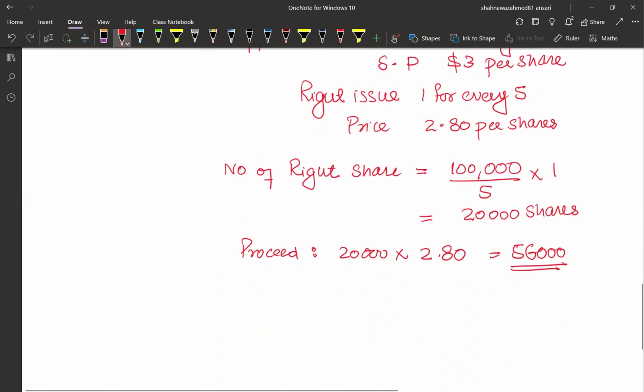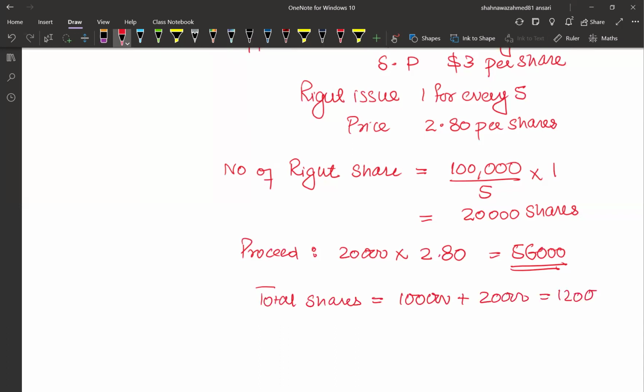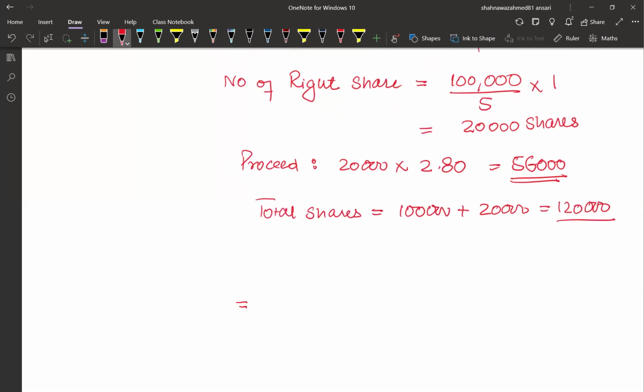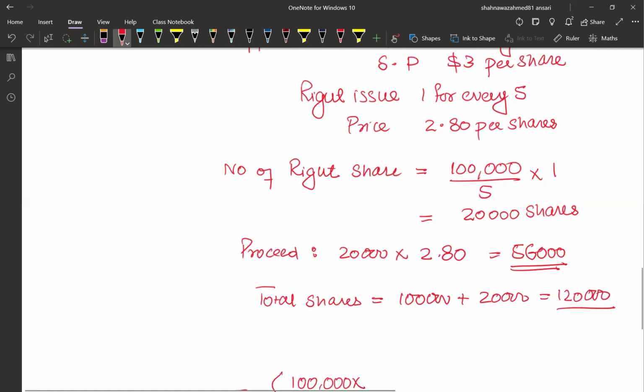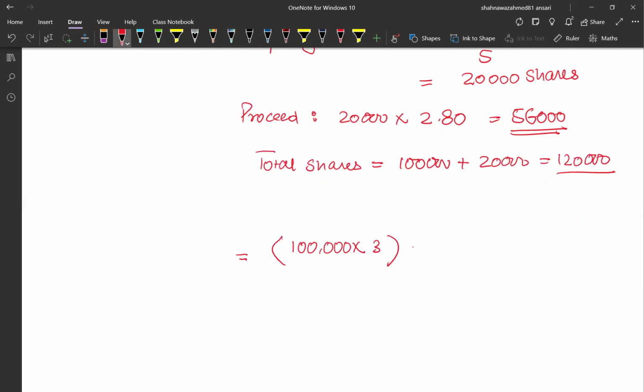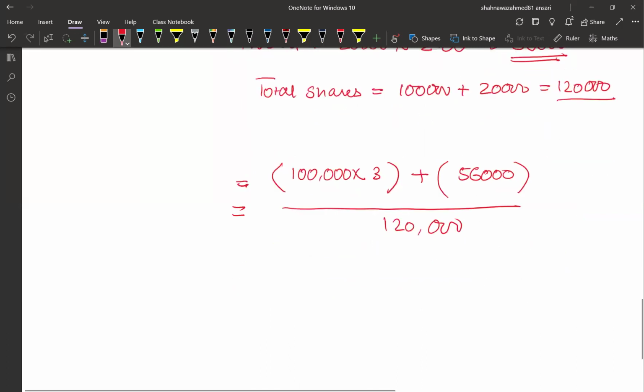So in the formula, we have the value of shares pre-right, rights issue proceeds, and total number of shares. Now after the right, total shares are pre-right 100,000 and new shares 20,000, so a total of 120,000 shares. Now let's apply the formula. Value of shares before the right: we have 100,000 shares, which are worth 3 each. So this is the current value. Proceeds of the right, 56,000, and the whole divided by 120,000. This is the number of shares. So this is the ex-rights price.